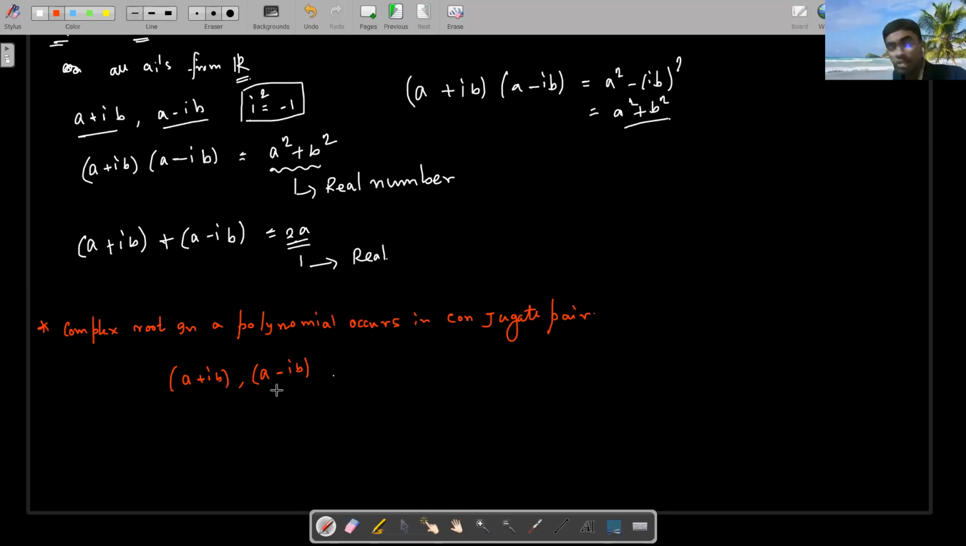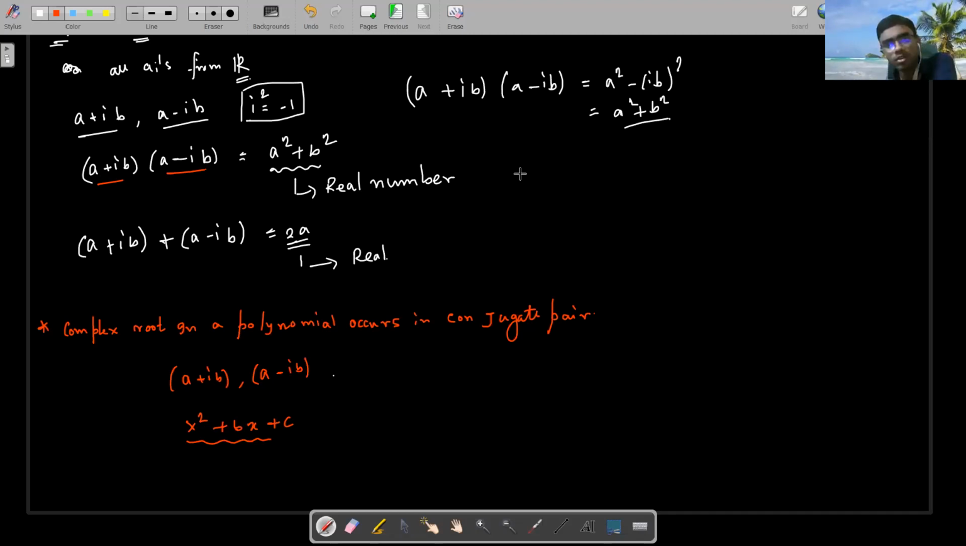So these are the two roots. If I make a polynomial, it will be a quadratic polynomial, right? Some x square plus maybe bx plus c. This will be a quadratic polynomial. What is a conjugate pair? I just explained that a plus ib and a minus ib are called a conjugate pair.